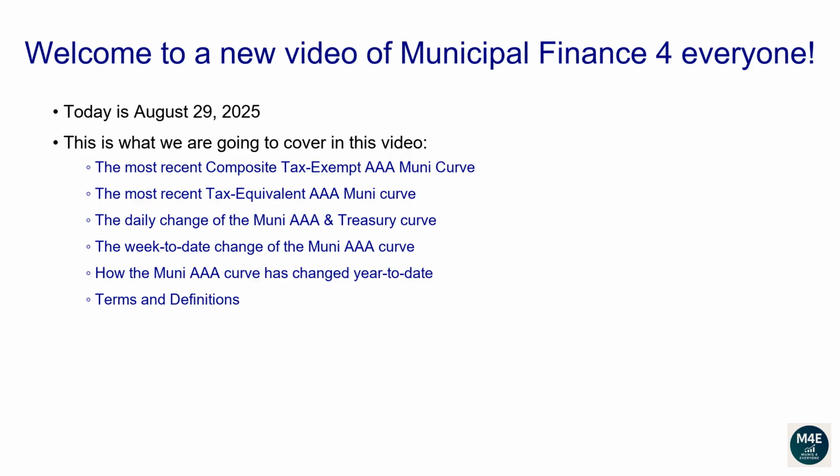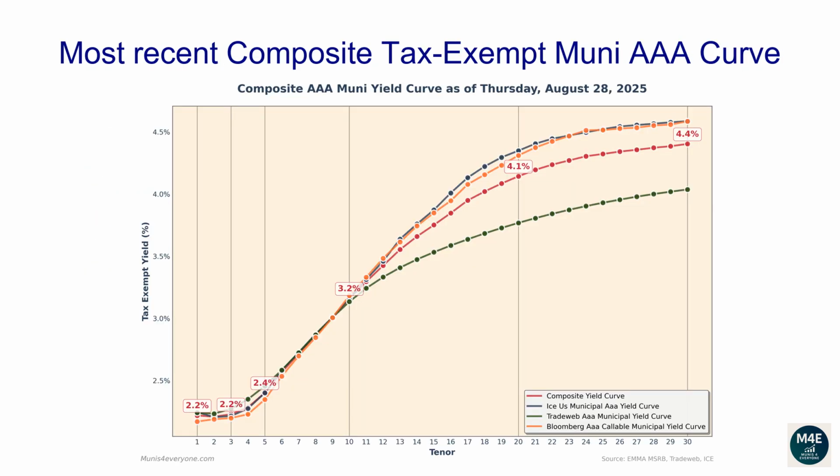Terms and definitions. Let's go over the most recent composite tax-exempt Muni AAA curve. The following composite tax-exempt yield curve is based off the most recent ICE, TradeWeb, Bloomberg yield curves that are available on the MSRB website, plus some proprietary extra adjustments, as of August 28, 2025.